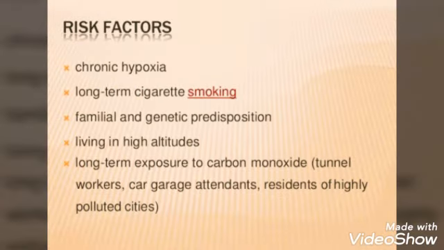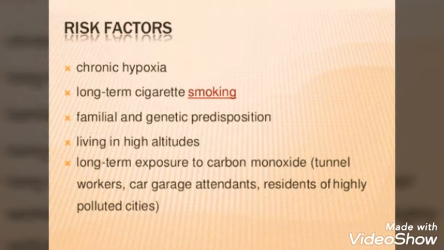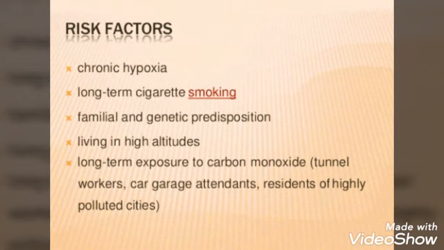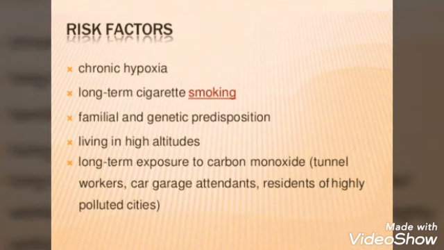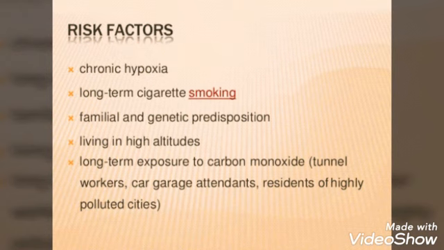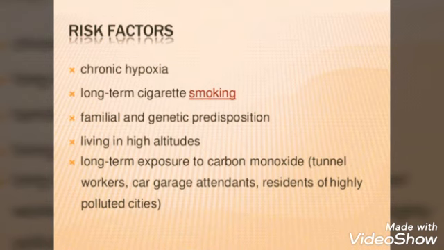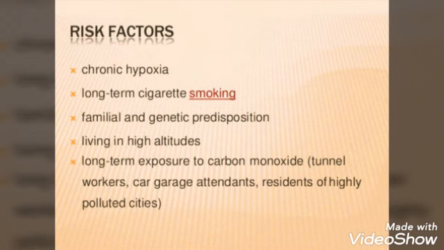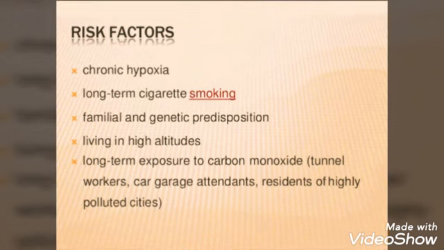We'll see the risk factors. The risk factors for polycythemia are chronic hypoxia, that is decreased oxygen level, long-term cigarette smoking, familial and genetic predisposition, that is due to family or genetic disorders. Then living in high altitudes like hilly areas, and long-term exposure to carbon monoxide, that is tunnel workers, car garage attendants, residents of highly polluted cities. Those who are working in these areas are also prone to have polycythemia.